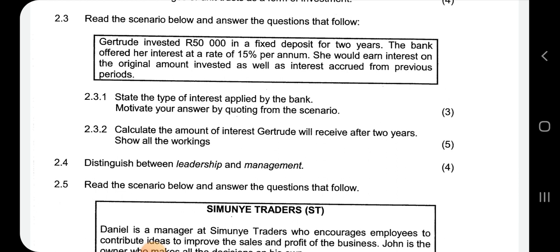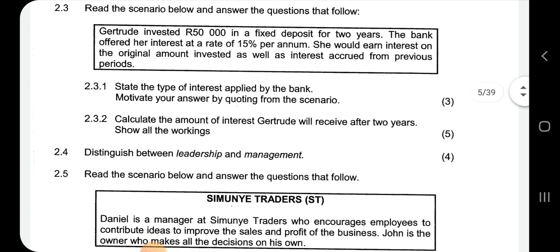And then 2.3.2 says calculate the amount of interest Gertrude will receive after 2 years. So how much will Gertrude receive after 2 years that you are asked to calculate? She started with 50,000, earning an interest of 15%. So just say 15 divided by 100, and don't write the 15 as 15%. Sometimes it might just give you wrong, but for you to be safe, say 15 divided by 100, and whatever you get is the one that you're going to write as i. And let's look at the calculation.